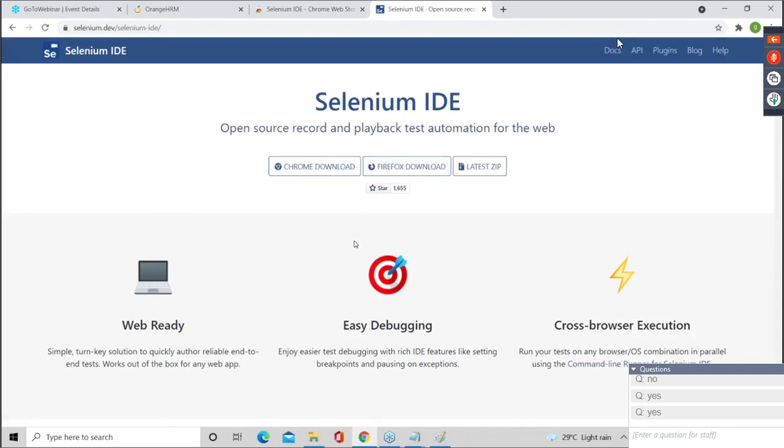Download for Firefox. Means, guys, can you see the first drawback of Selenium IDE? It supports only Chrome and Firefox. I know Chrome and Firefox are 95% usable browsers in the industry. But one drawback is there. We have to mention this. Now, if we want to download for Chrome, go here.